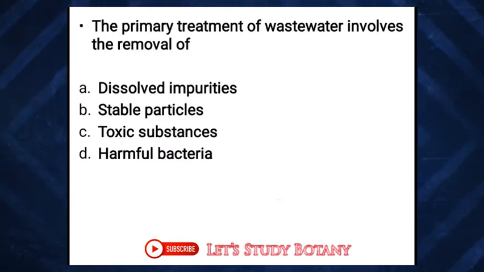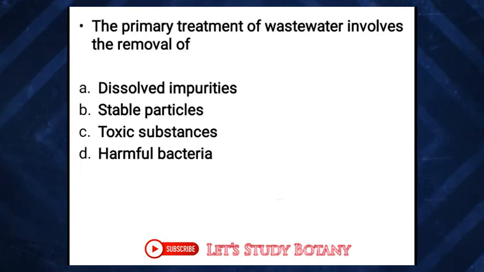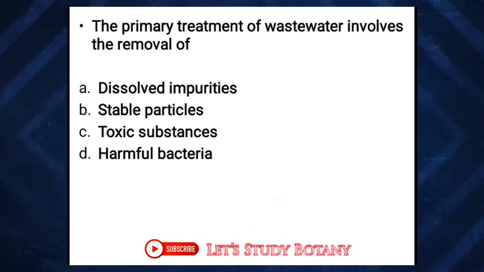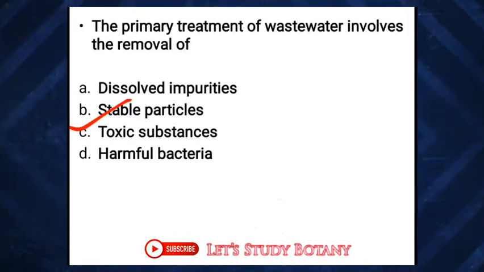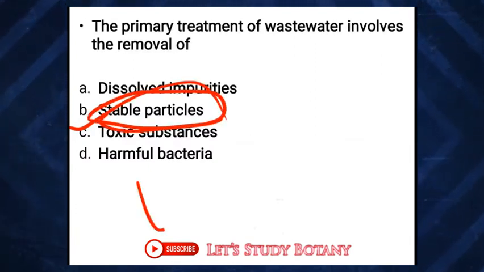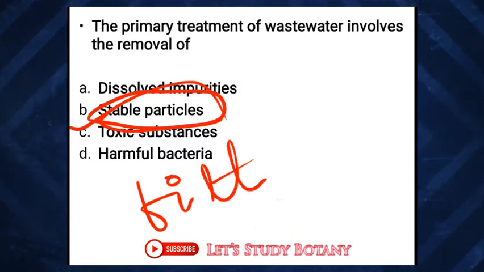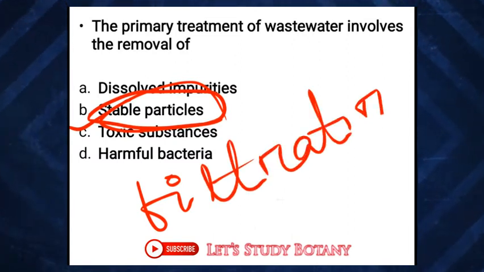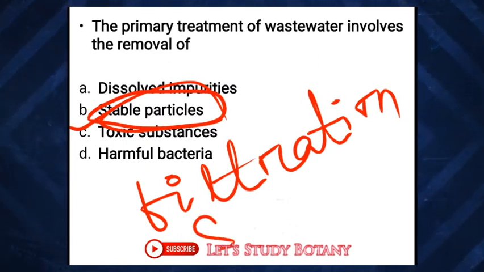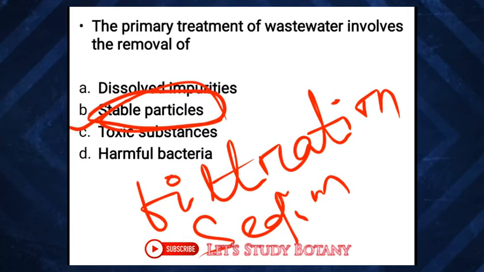The primary treatment of wastewater involves the removal of what? The options are dissolved impurities, stable particles, toxic substances, harmful bacteria. So here the answer is that the primary treatment of wastewater involves the removal of stable particles from the sewage through filtration and sedimentation. Stable particles are removed by the help of, one is filtration, and the second one is sedimentation.